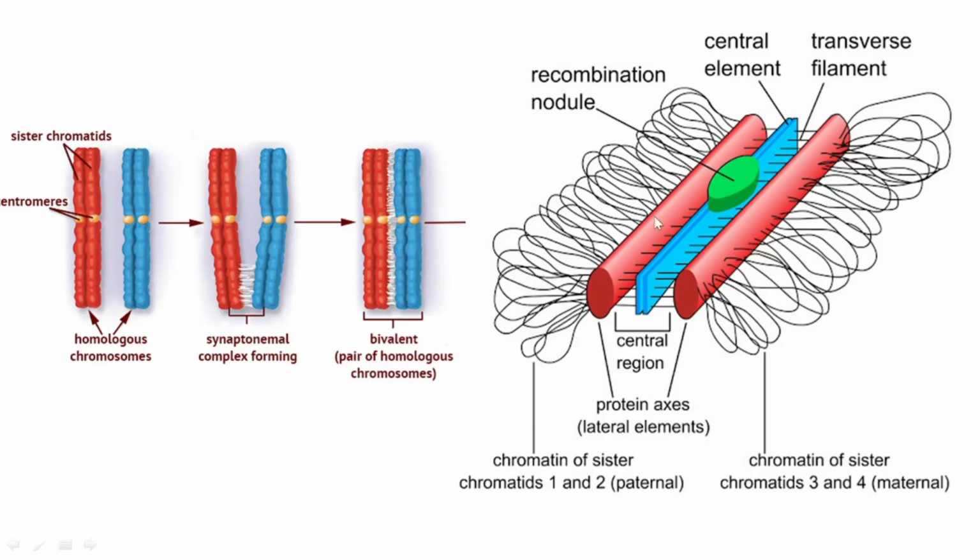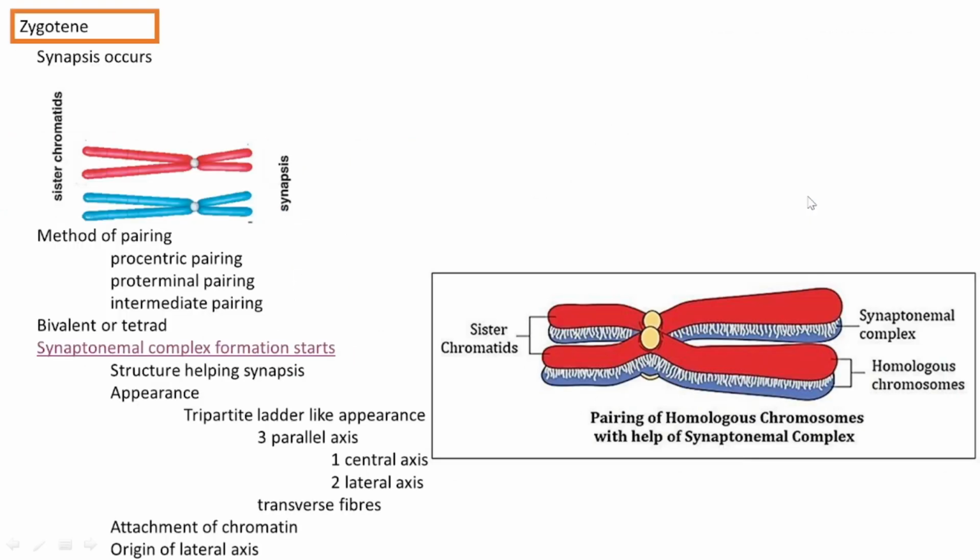Once more I need to show that, along the side of the lateral element, the chromatids are attaching to the synaptonemal complex. That is another important thing that forms during zygotene. This is the structure helping to maintain the synapsis and to support recombination. What is recombination? You will understand that process later in the section itself. Anyway, I just want to mention it simply.